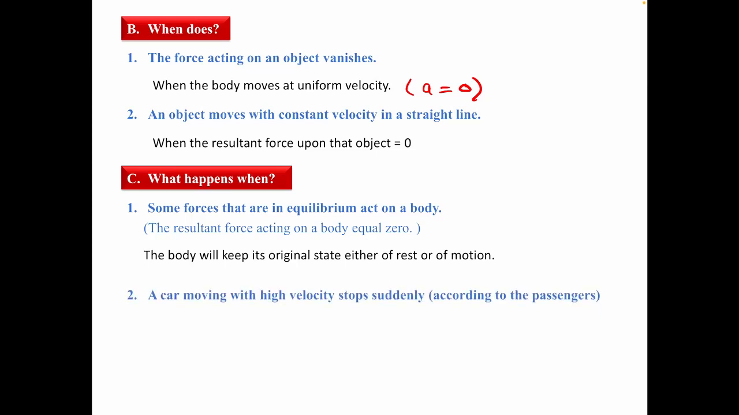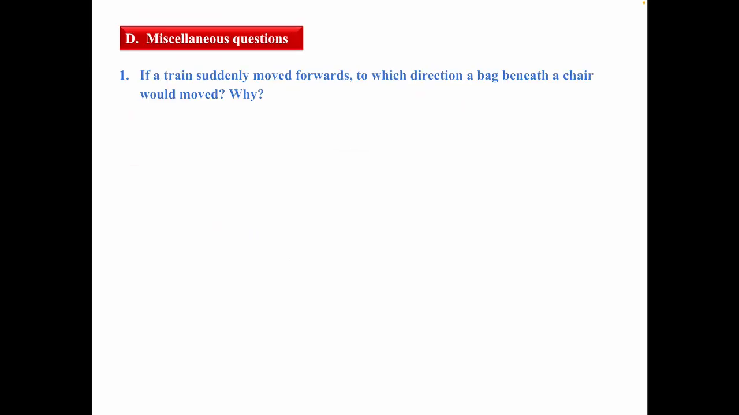Number 2. A car moving with high velocity stops suddenly; according to the passengers, the passenger will fall forward. This is due to inertia. Next one, miscellaneous questions. If a train suddenly moved forwards, in which direction would a bag beneath a chair move, and why? The bag will move backward due to inertia.